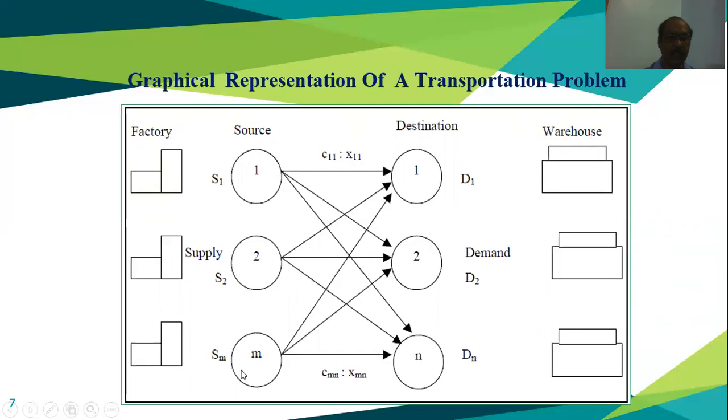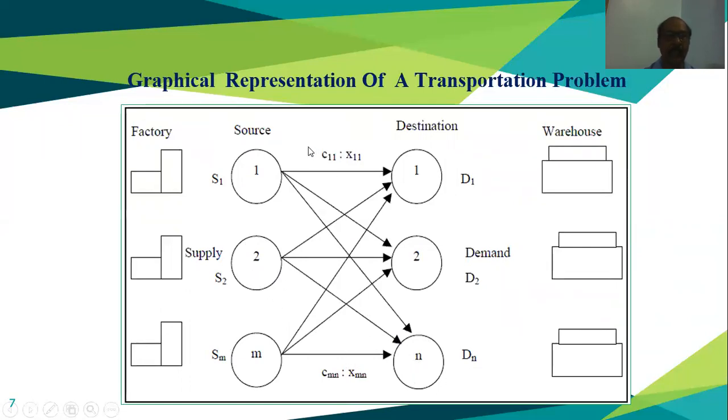Like that, when we are shifting the commodity from source M to destination N, it is denoted as XMN. Similarly, if we are shifting the commodity from S2 to Dn, it will be X2n.